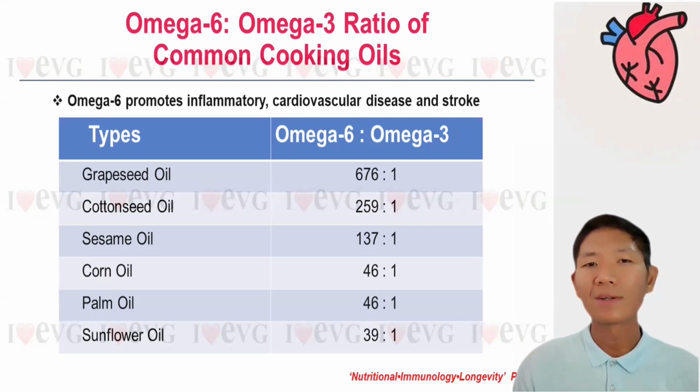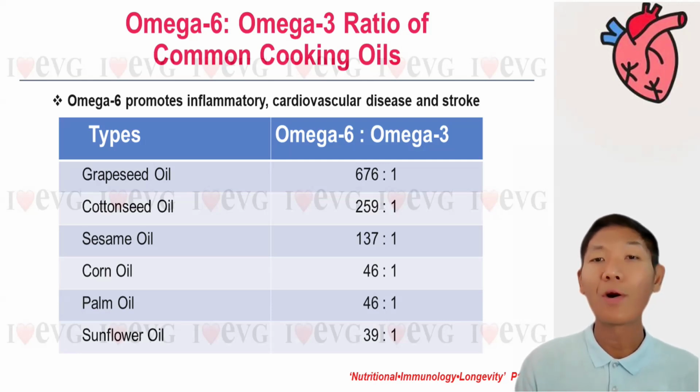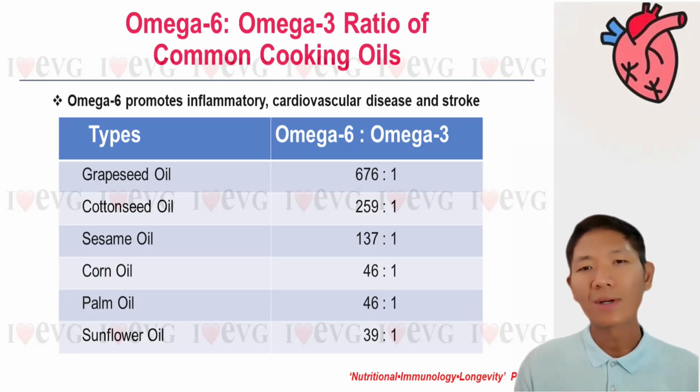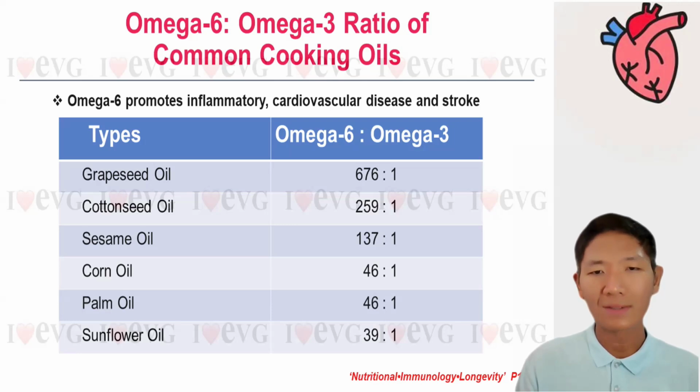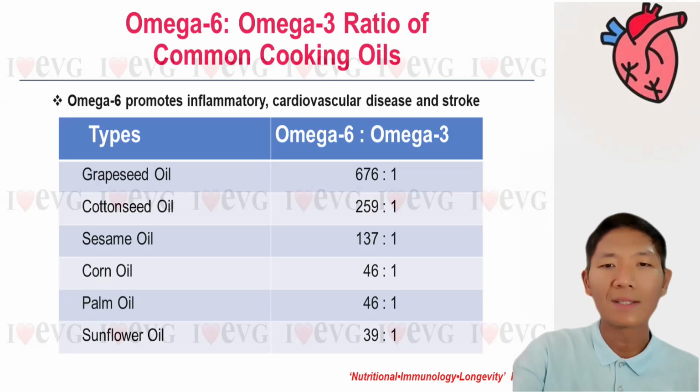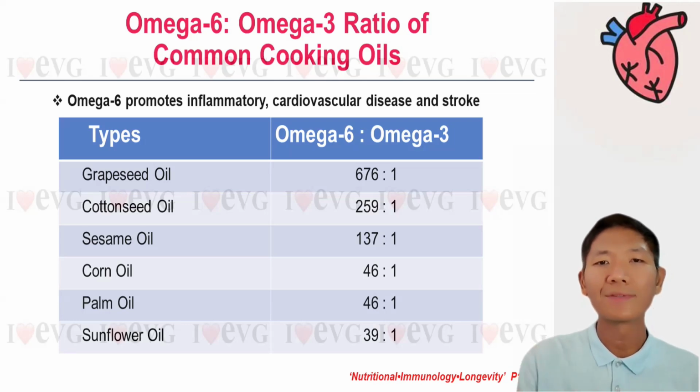However, the modern diet contains too much omega-6 and too little omega-3. The typical American diet tends to contain 14 to 25 times more omega-6 than omega-3. So do we usually cook our meals, or do we eat out or take away? If the latter, then it's difficult to control the choice of the oils being used. And nowadays, people like to eat fried foods.